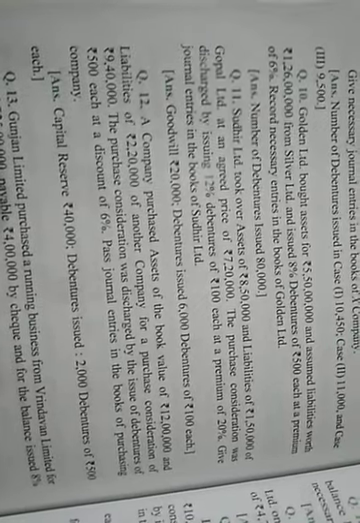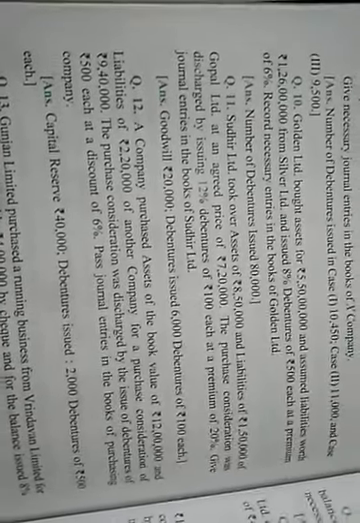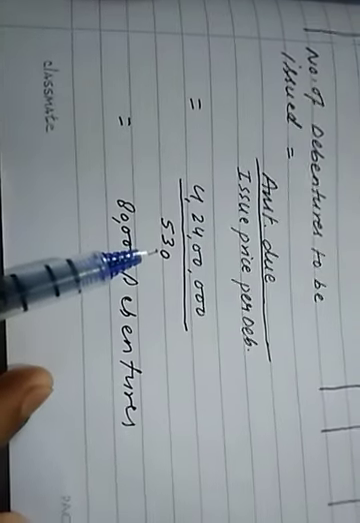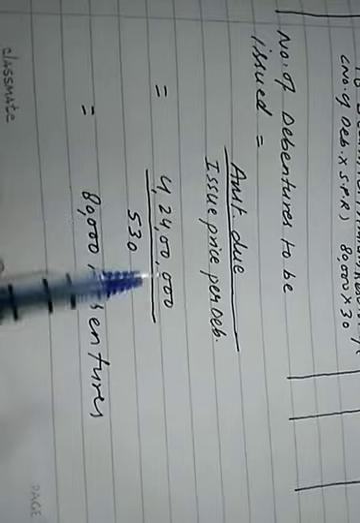Now we need to calculate the number of debentures to be issued to Silver Limited by Golden Limited, and the formula to be used here is: number of debentures to be issued equals amount due upon issue price per debenture. The amount due we already know, 4 crore 24 lakh. Issue price per debenture is 500 face value plus 30 rupees premium, 530 rupees. Simplify it and get the answer: 80,000 debentures will be issued to vendor Silver Limited.